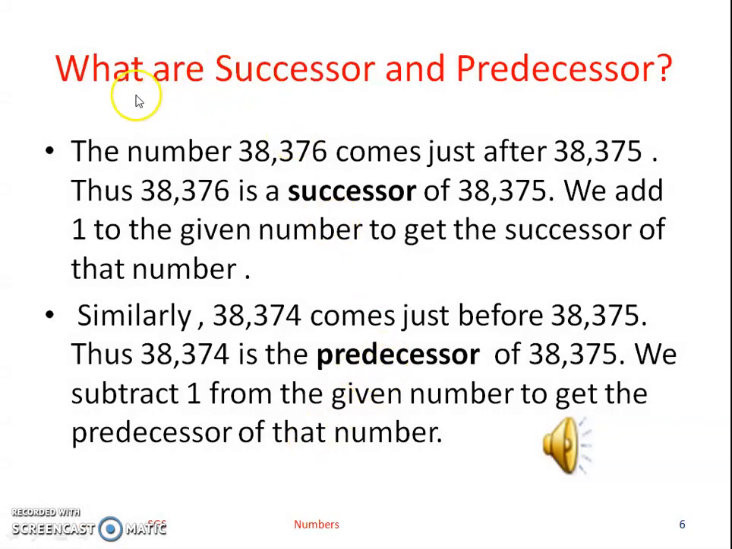Now we will discuss a new topic, what are successor and predecessor. To better understand the successor, we will consider the number 4. If the number 4 is given, you have to add one to 4. So if you add 4 plus 1, you will get 5. So 5 will be the successor of 4.